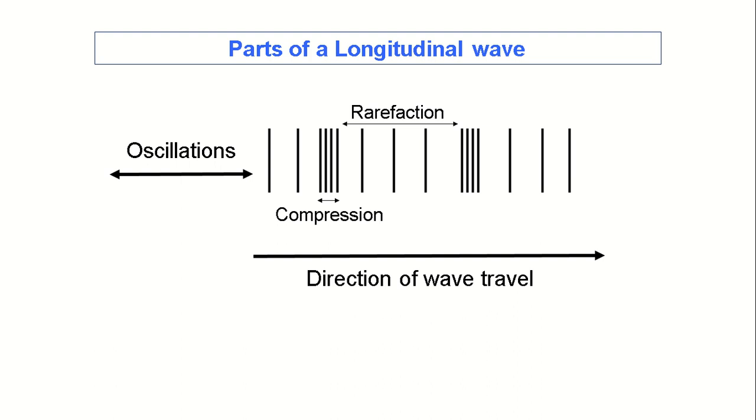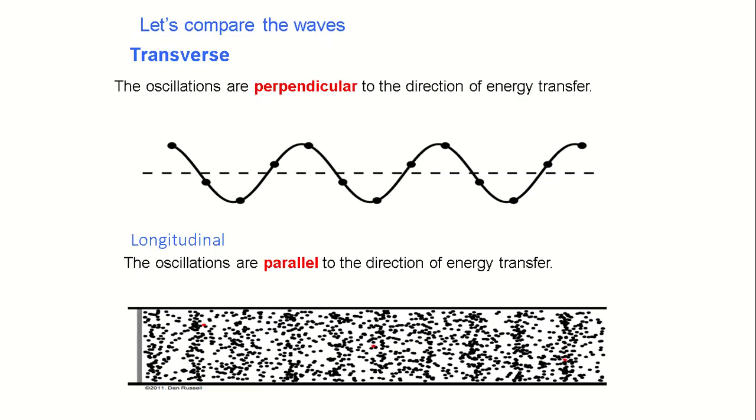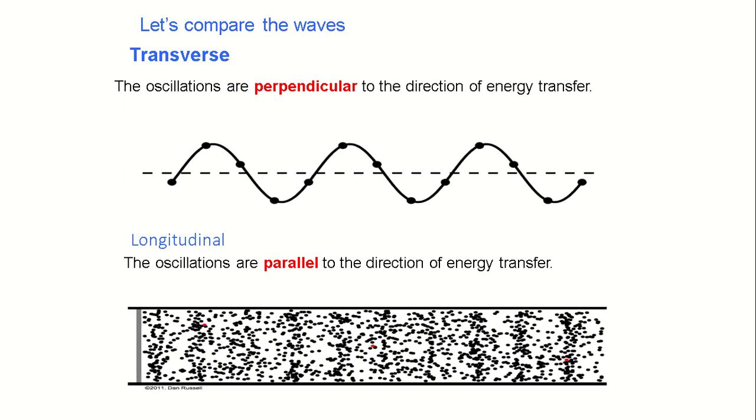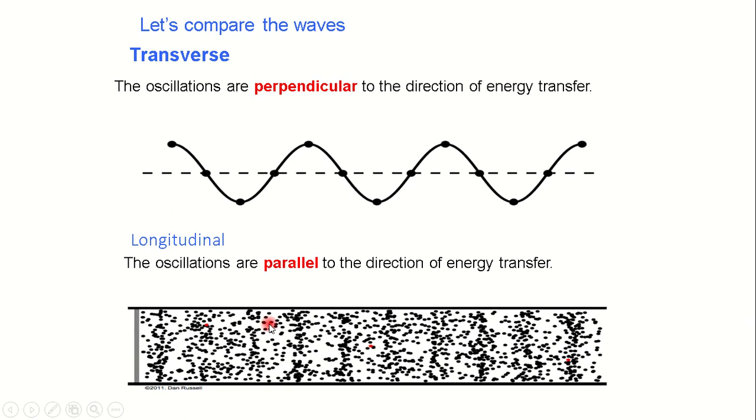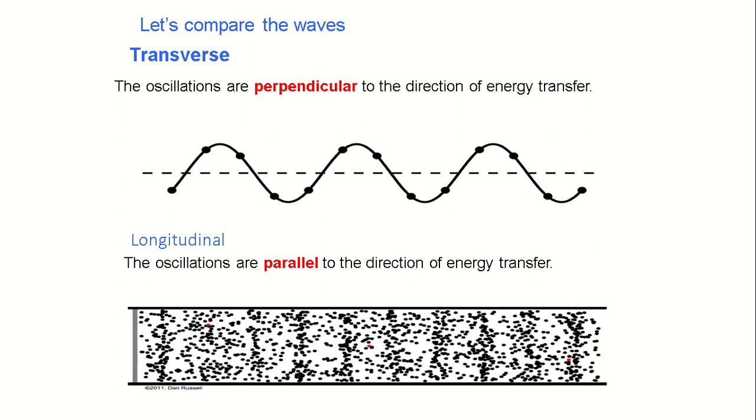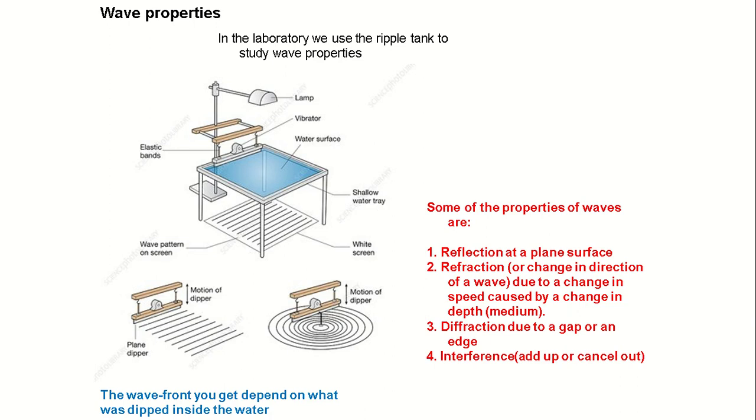Now this is a simple representation of a sound wave using lines. The lines that are closer together show compression, and those far apart show rarefaction of the wave. Now, in summary of transverse and longitudinal waves, we see that the particle here vibrates up and down, while the particle here vibrates back and forth as the wave travels towards the right hand side. Good? Wave properties. In the laboratory, we use the ripple tank to study wave properties.